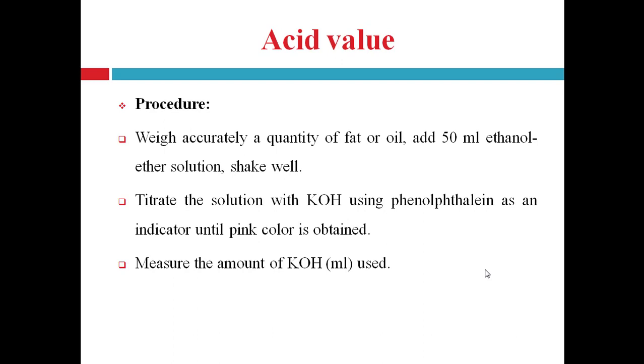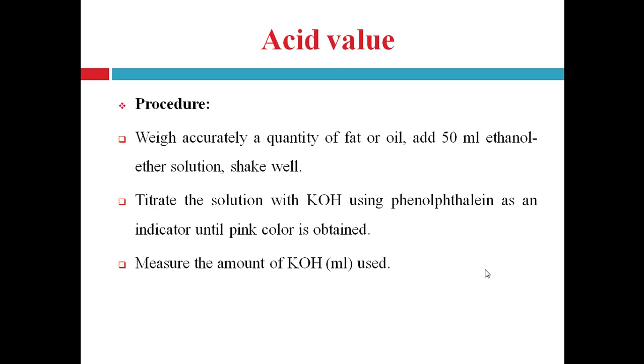Titrate the solution with KOH using phenolphthalein as an indicator until a pink color is obtained, right. This mixture of fat and solvent is titrated against potassium hydroxide, with phenolphthalein as an indicator.